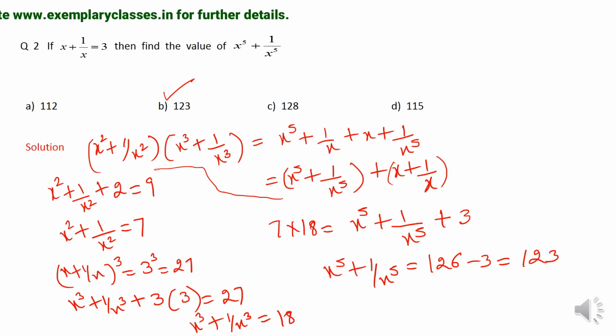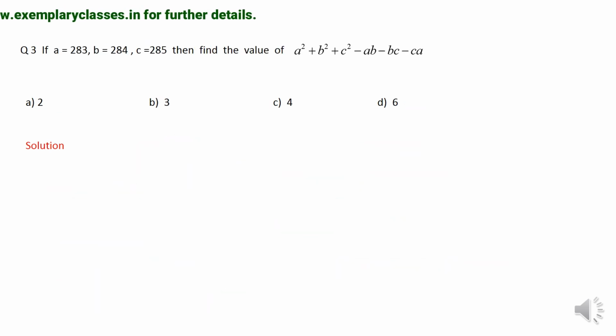Now we move to the next problem. Now this is another nice problem which is based upon a very basic concept. If you refer to my last video, I have explained a question where I have told that whenever we are required to find the value of the expression a square plus b square plus c square minus ab minus bc minus ca,